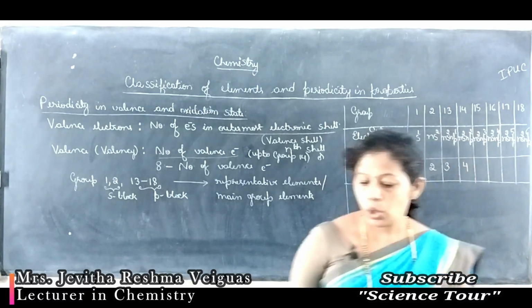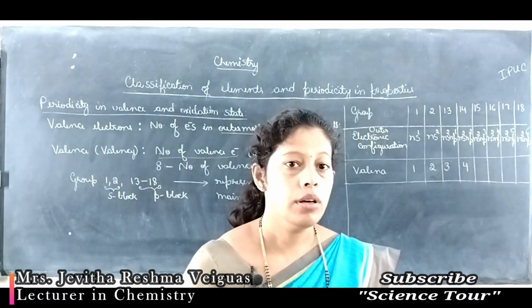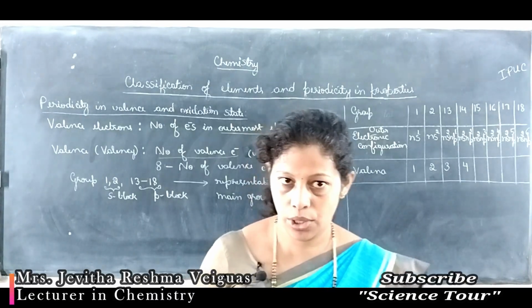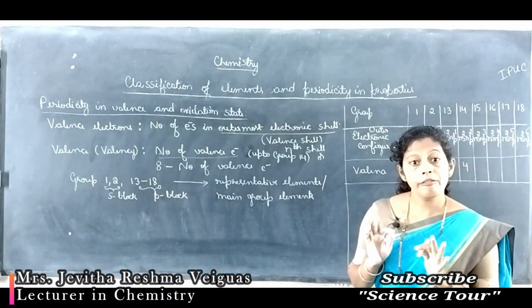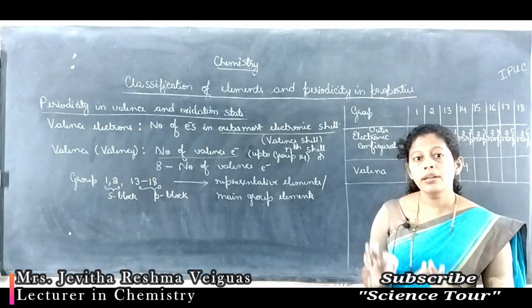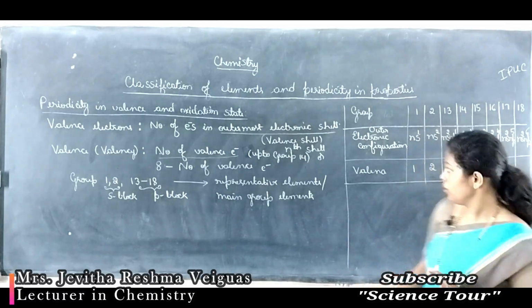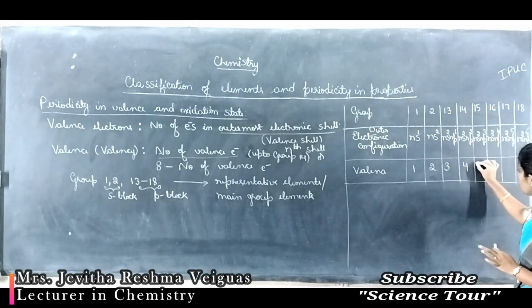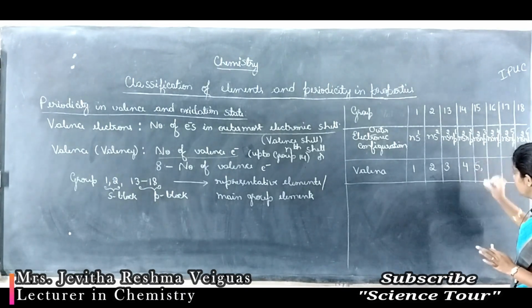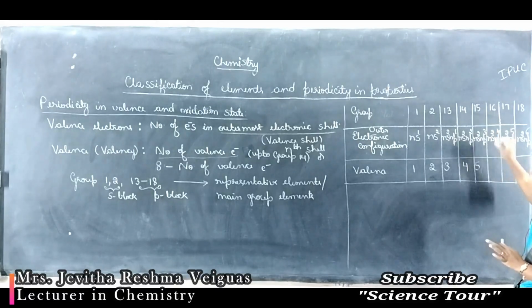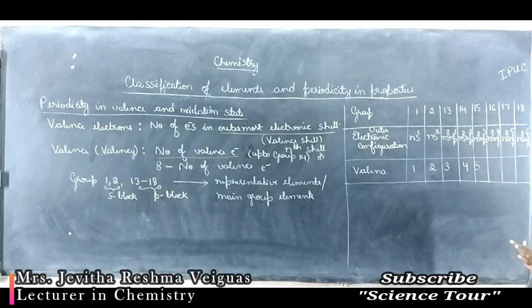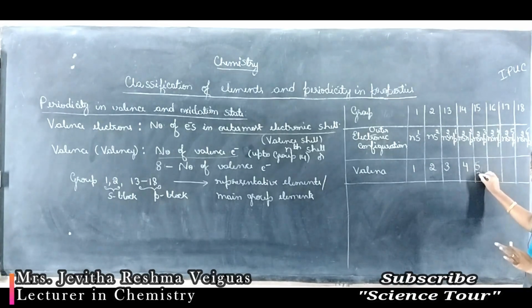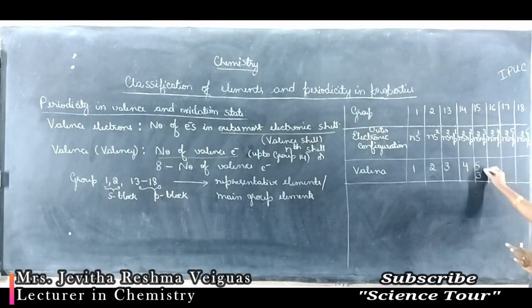Then group 15 onwards, it is number of valence electrons and 8 minus valence electrons. Group 15 configuration is ns2 np3, so number of valence electrons is 5. One more valence is 8 minus 5, that is 8 minus number of valence electrons. 8 minus 5 is 3. So there are 2 valences, 5 and 3.